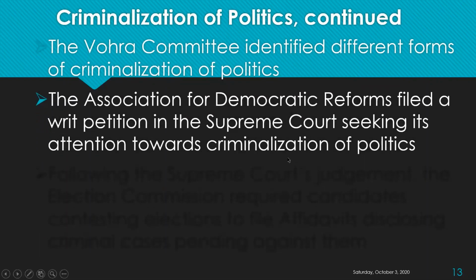The Association for Democratic Reforms filed a writ petition in the Supreme Court seeking its attention towards criminalization of politics. So the apex court should take note of this criminalization of politics. They wanted the Supreme Court to intervene and pay attention towards this aspect.